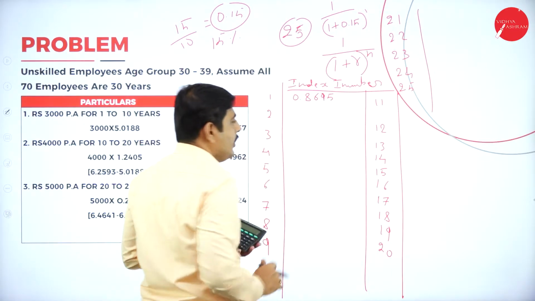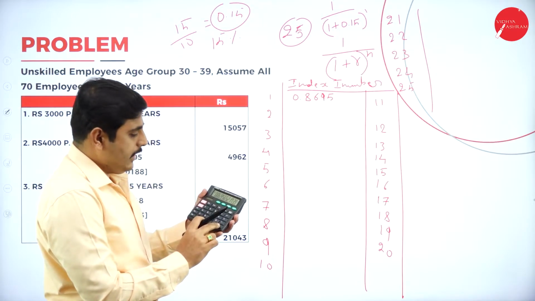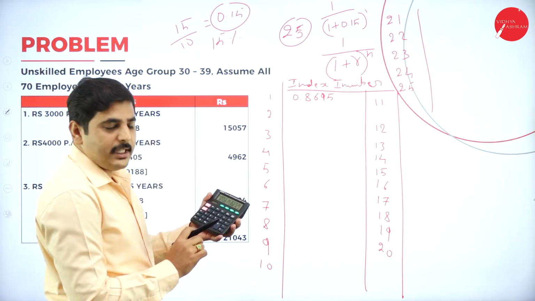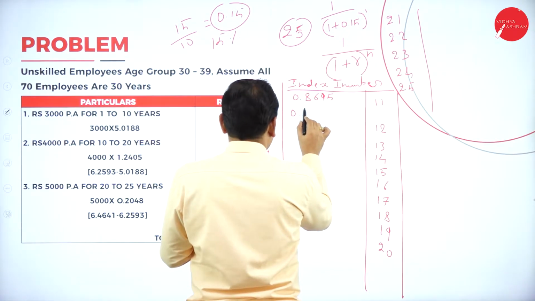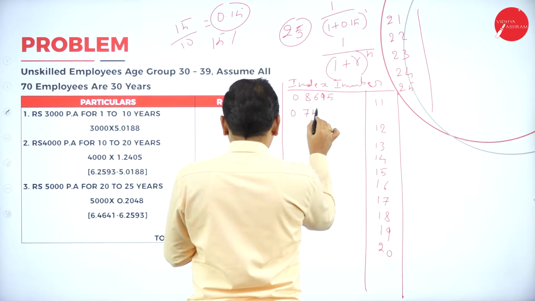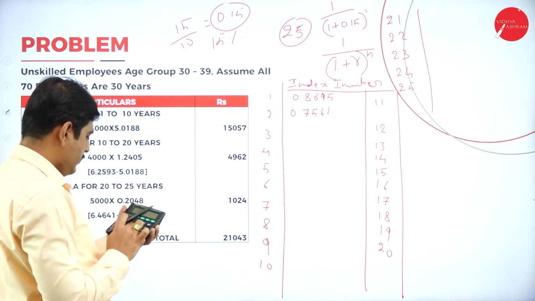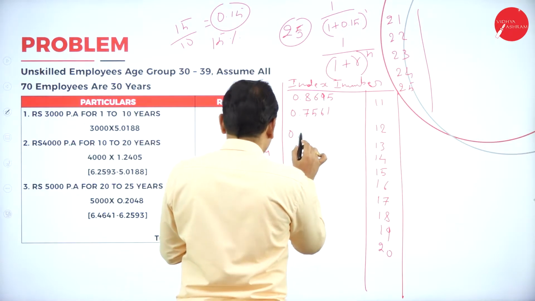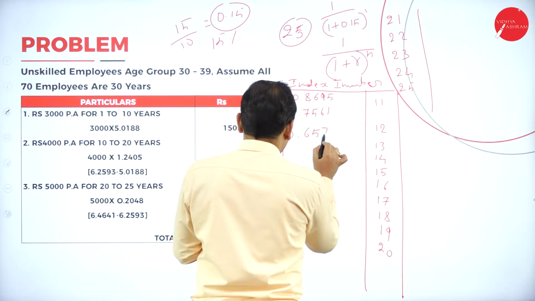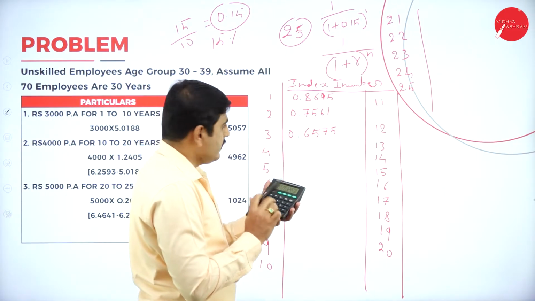Let's take only 4 decimal numbers. Again for the next year you just press equals, the next is 0.7561. For the third year 0.6575. For the fourth year you just press equals, 0.5717.